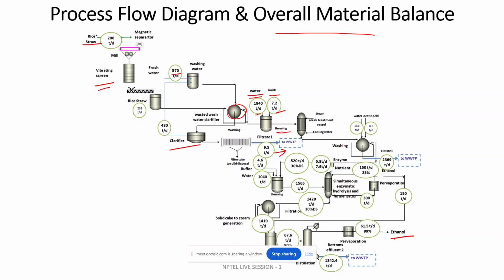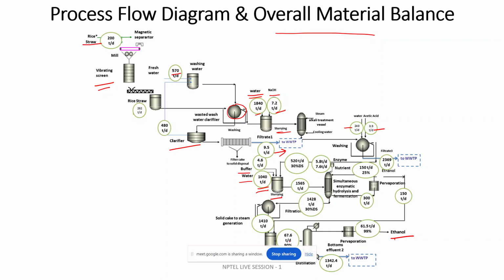So you can see that in each of the equipment, more or less, they have mentioned separately what the material balance is. If you inject a buffer water, suppose this is the solidifying tank, in this stage you are adding 1040 tons per day of this water. So each and every material balance is specifically mentioned in a detailed way for the overall material balance in the process flow diagram.